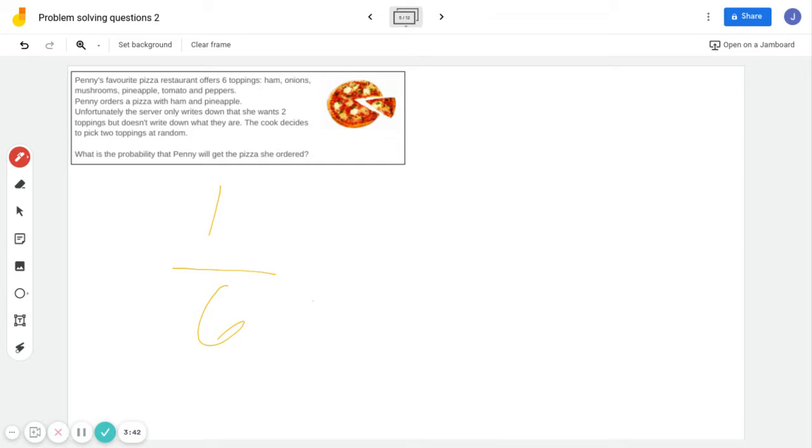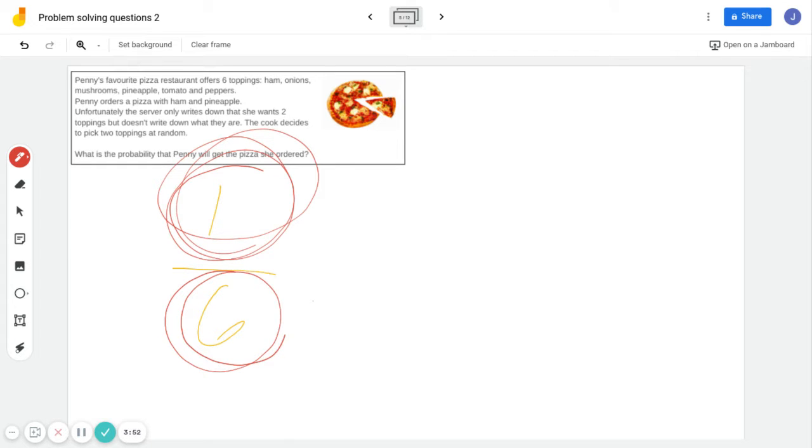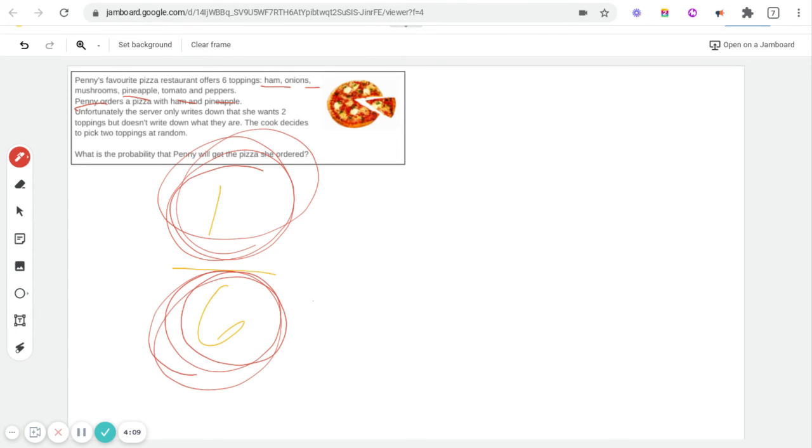Penny wants a pizza with 1 topping. She wants ham. So there's only 1 correct option, and that is if the chef makes a pizza with ham. But there are 6 different options that he could choose. 1 that's correct and 5 that are incorrect. And that could be ham, onions, mushroom, pineapple, tomato, and peppers. All right. So you got to do the maths now for 2 toppings. It's going to be a hard one, so take your time. Come check with me if you get it right. Cheers.